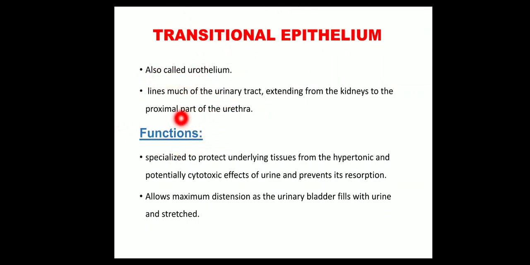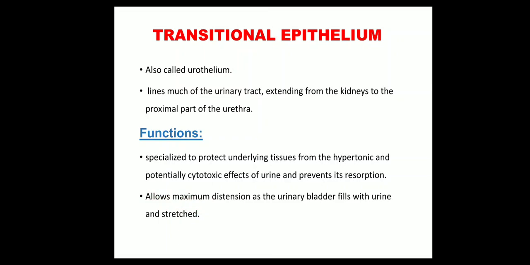Now, what are the functions of this transitional epithelium? It is specialized to protect underlying tissue from the hypertonic and potentially cytotoxic effects of urine and prevents its resorption. It allows maximum distension as the urinary bladder fills with urine and stretches. So, what are the meanings of these sentences?